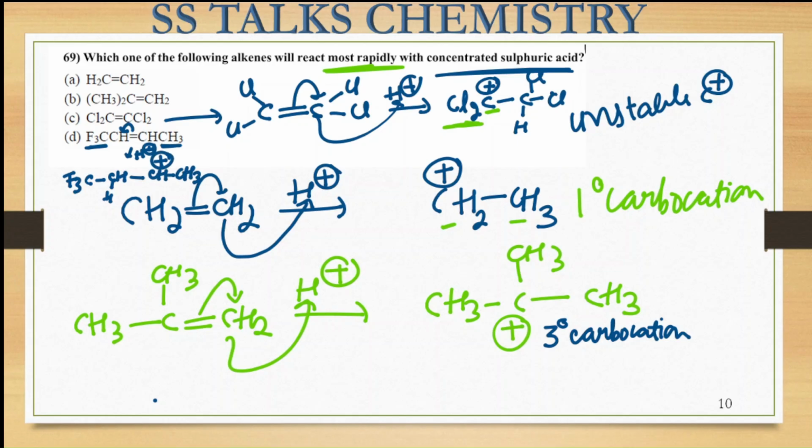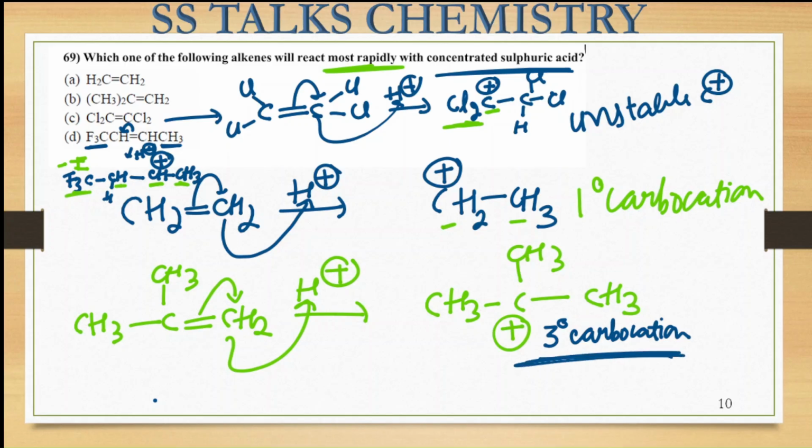Here is the positive charge. Though the carbon center on which the positive charge forms is attached to two carbon centers, there is a CF3 group which applies the minus I effect, so it is going to destabilize my carbocation.